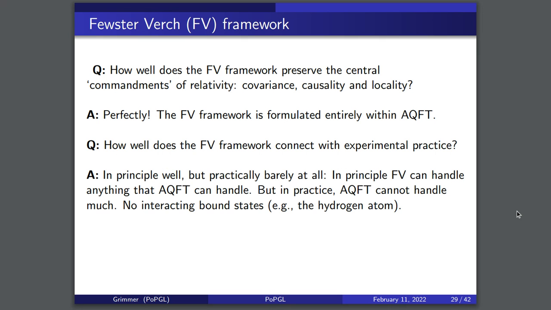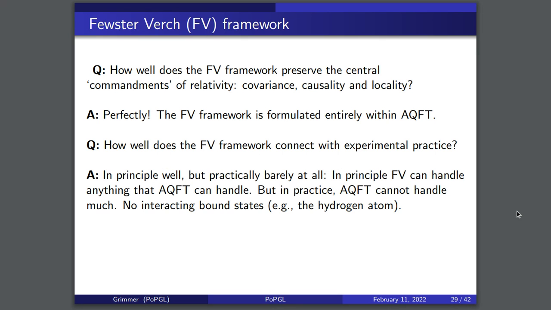In principle, the Fewster Verch framework can handle anything that algebraic quantum field theory can handle. As I've mentioned, the Fewster Verch thing is a framework. You can input any sort of quantum field theory you'd like into it, and it tells you how that might interact with another one. And it's all very abstract and uncommitted, all described within algebraic quantum field theory, but the specifics are something you have to plug in, right? So it's a framework for building models. In principle, it can do anything a QFT can.